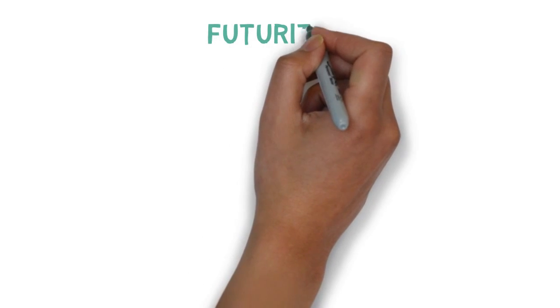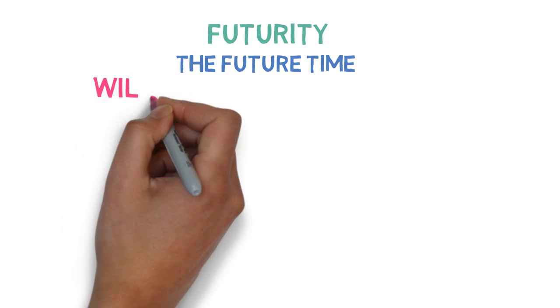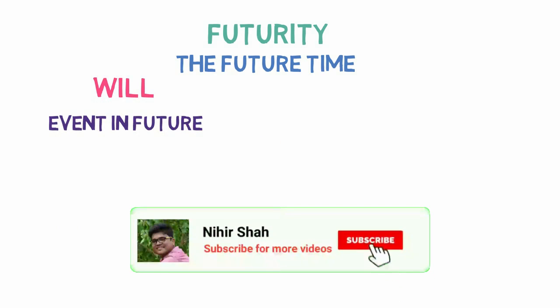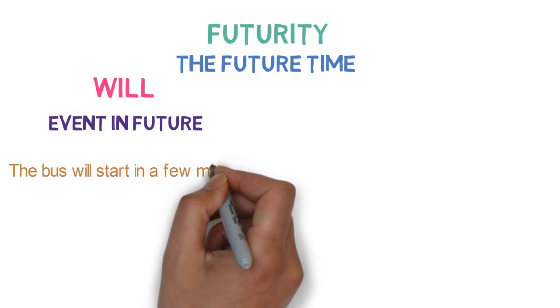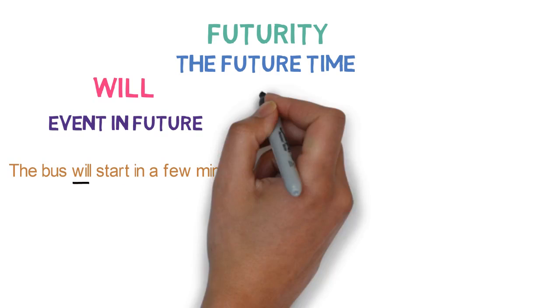Number 1. Futurity. Futurity means the future time. Will is used to refer to an event that is happening in the future. For example, the bus will start in a few minutes. Here, we are referring to a future event of starting of the bus. So, we have used will.